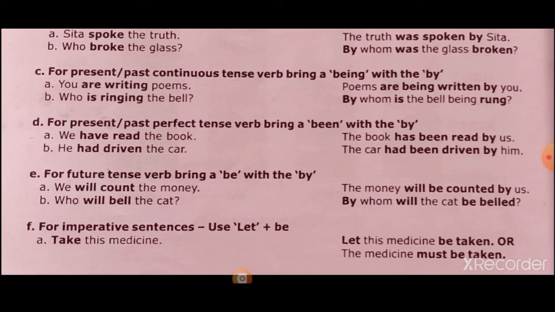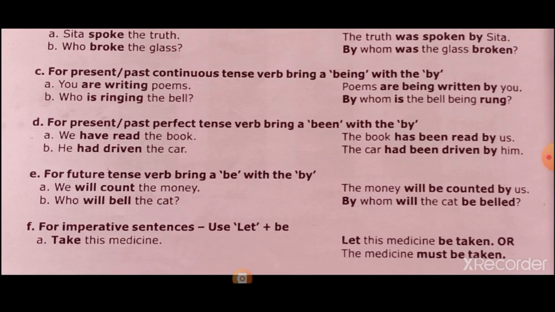Earlier we discussed that at the time of changing active voice to passive voice, who becomes by whom. By whom, after that the helping verb, then the subject, which was the object in the active voice, then after that be, then the past participle form. This is the structure of the sentence at the time of changing active voice to passive voice.